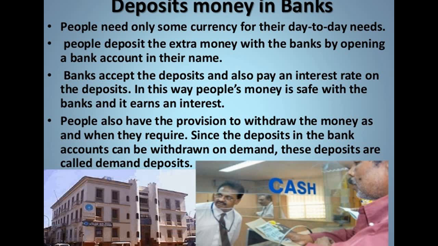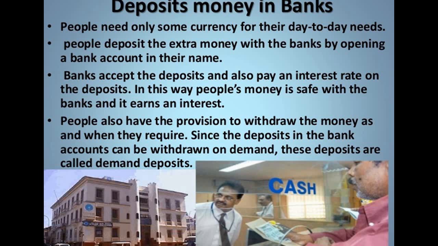So basically the interest rate that banks are giving to the depositors is around 3% to 8%. People also have the provision to withdraw the money when they require it. If you are depositing, it doesn't mean that you can't withdraw it. Whenever you want to withdraw any amount, you can go to the bank and withdraw it, since the deposits in the bank account can be withdrawn on demand.